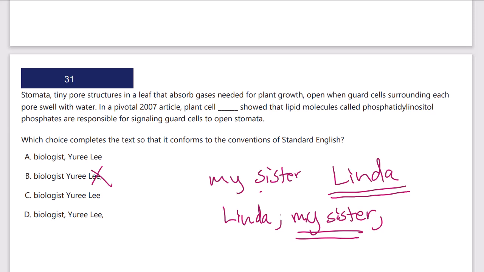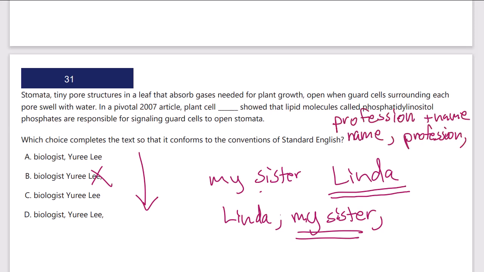So how do I identify these? Well, I simply do a vertical scan. Anytime I see a profession, then a name, or perhaps some description and then the actual name or more identifying information, I know I'm looking at an appositive. Biologist, that's a profession. Yuri Lee, that's a name. And I know it's profession, then name. So a quick rule of thumb, without thinking about the too complicated restrictive, non-restrictive comma rules, is if it's profession, then name, there's no commas. But if it's name, then profession, then there are commas.